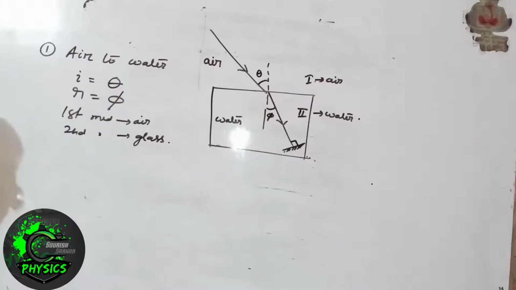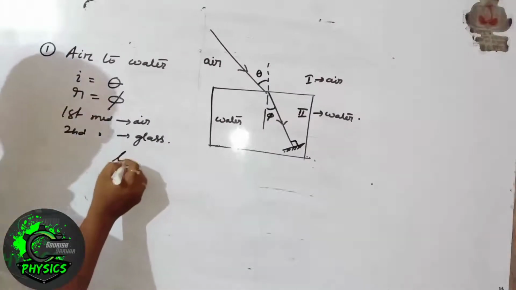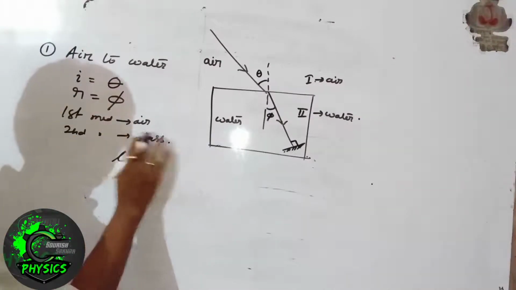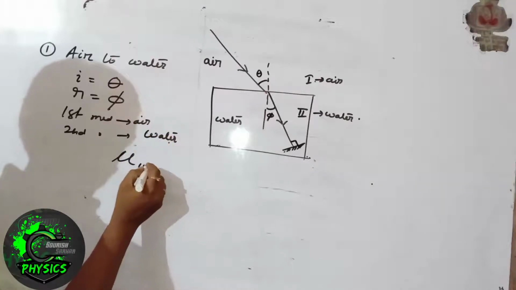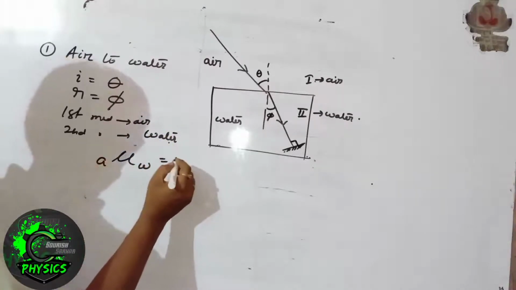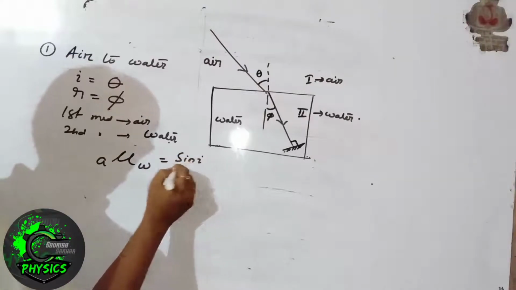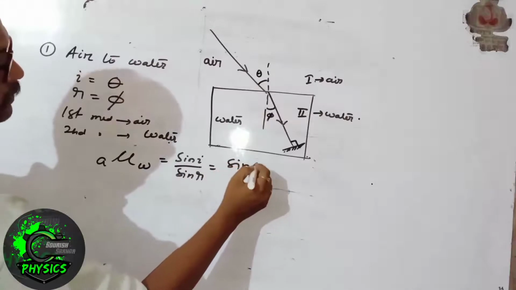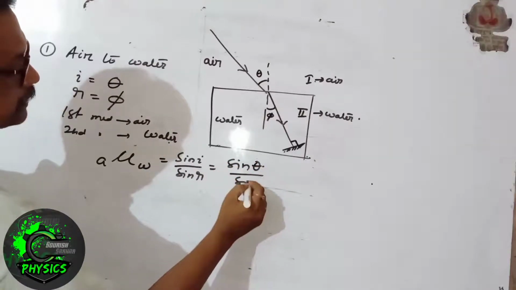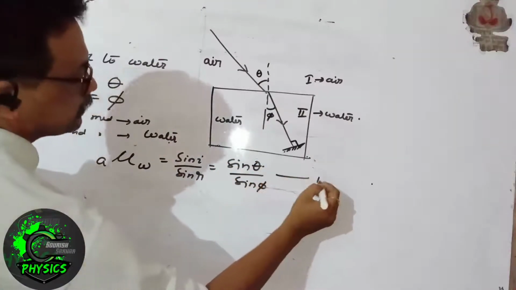So according to the law of refraction, we can write the refractive index of water with respect to air as sin i by sin r. That can be written as sin theta divided by sin phi. Say it is equation 1.